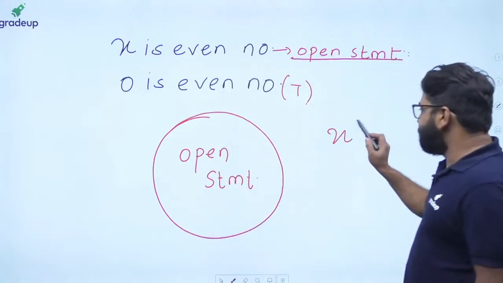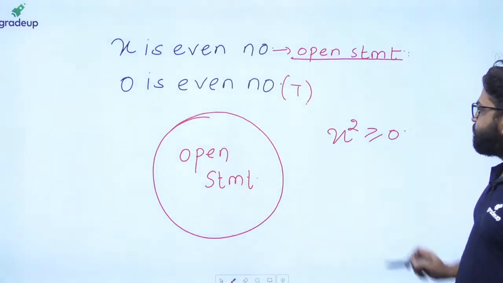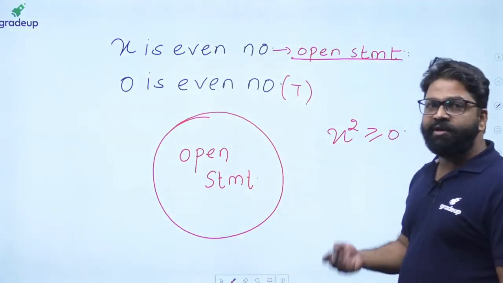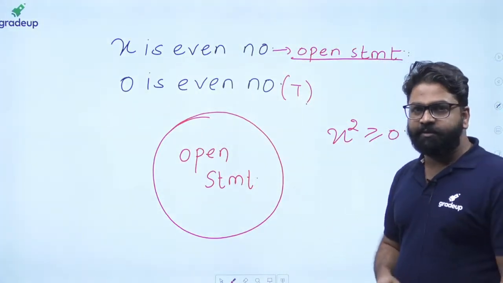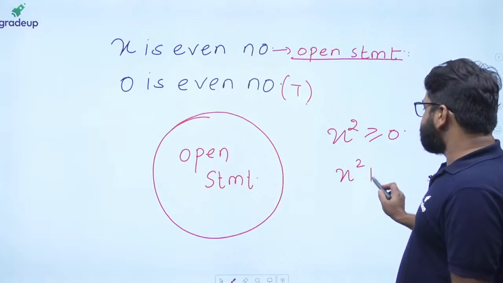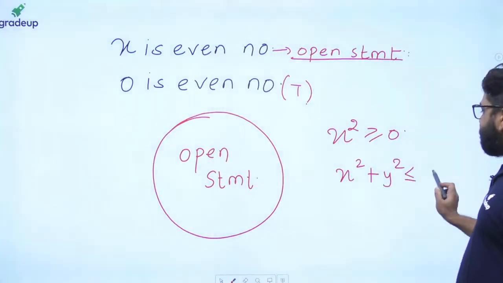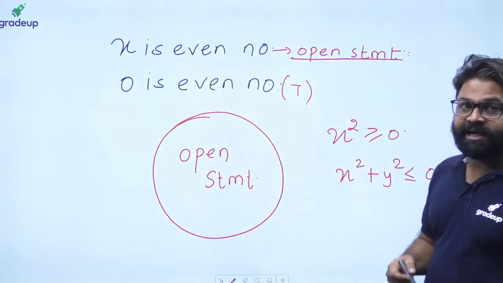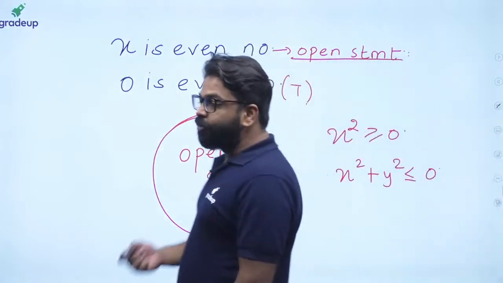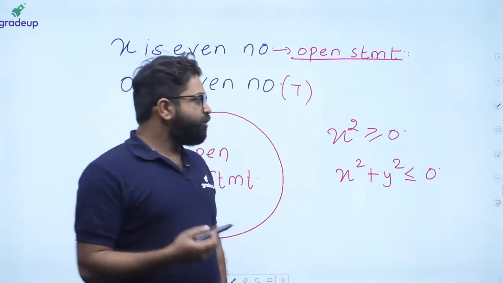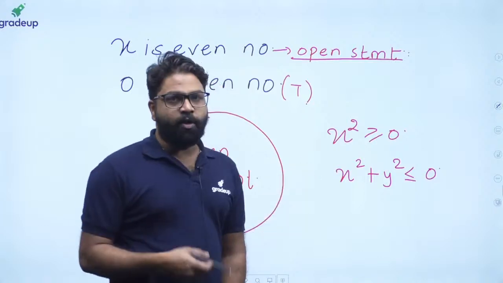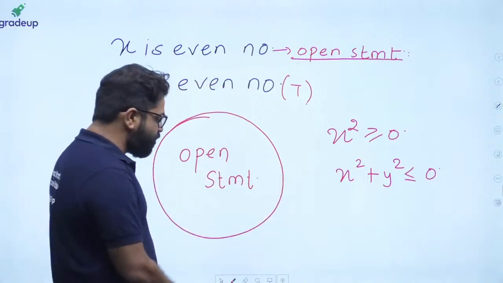For example, if I ask x square is greater than or equal to 0, then you will say that here you cannot define directly the truth value of this statement. What if I write x square plus y square is less than or equal to 0? If I ask whether you can define the truth value directly, you cannot. You know why? Because all of these are called open statements.